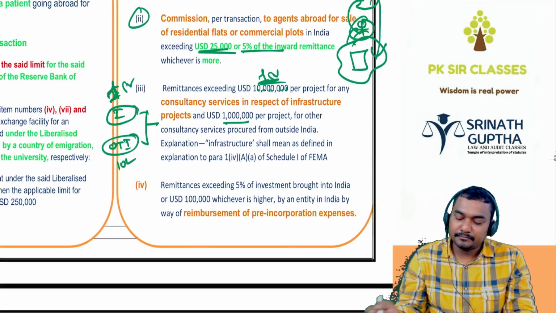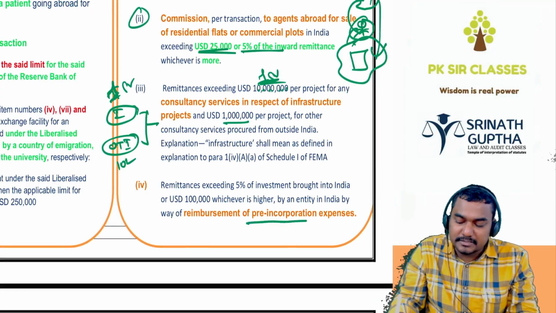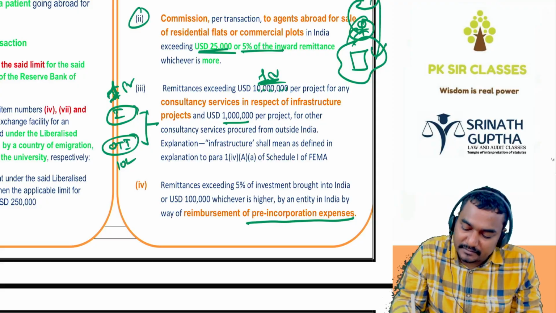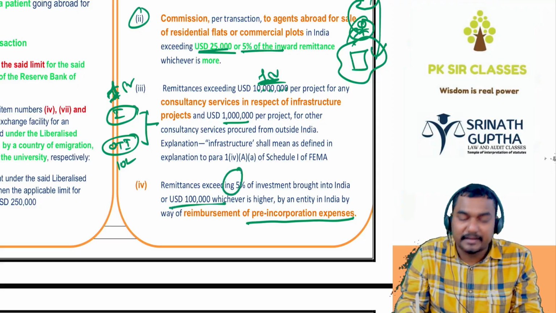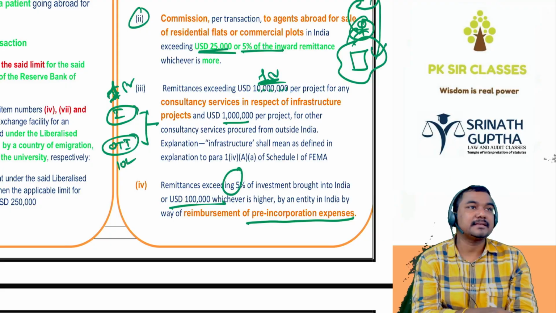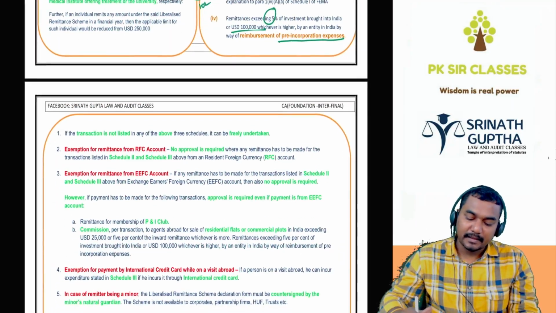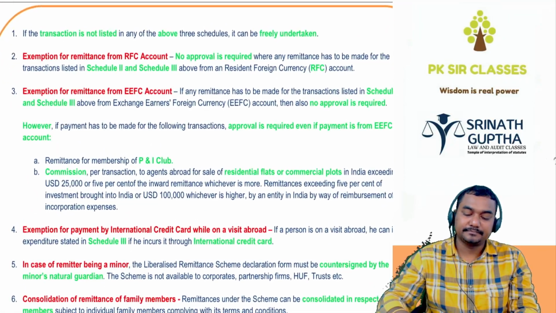And last one, beta. If you want to reimburse the pre-incorporation expenses, maximum 5% of the investments brought in India or US dollars 1 lakh. Beyond that, approval of the Reserve Bank of India is required. इसको बोलते हैं current account transactions. Done.